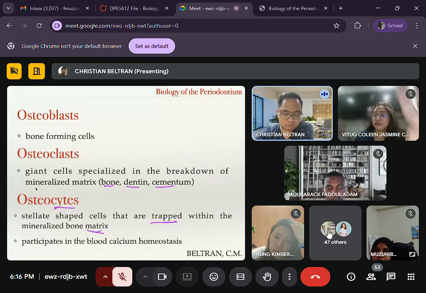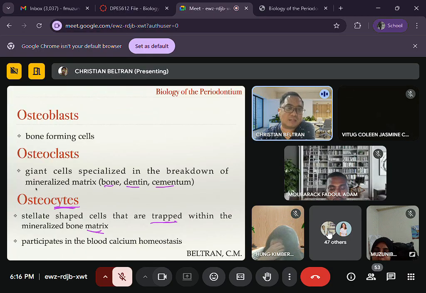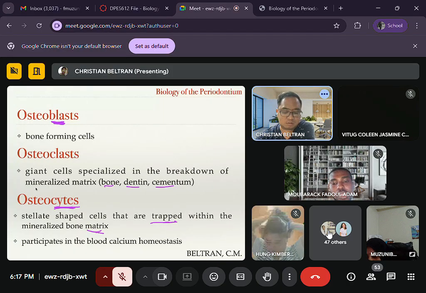If you see this term here, cyte, osteocyte, cementocyte, these are trapped cells in the matrix. Okay. If you see the suffix blast, they are forming cells. Cementoblast, cementum forming cells. Osteoblast, bone forming cells. You see the suffix clast, destroy, resorb.